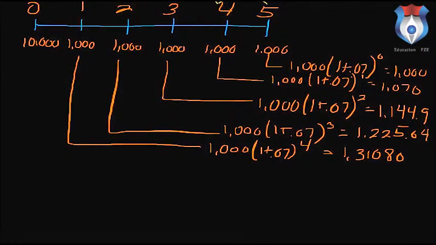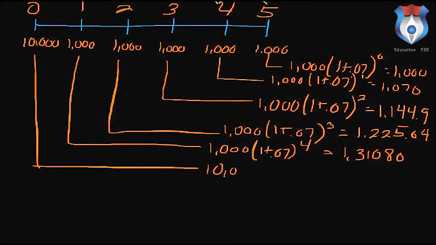The only thing else we need to do is actually take our $10,000 and also compound that to the 5th year. So we're going to move this over and do the same exact thing that we did with the other numbers before. Instead of being 1,000, it's going to be 10,000. And we're going to add that to 1 plus our interest rate of 7% to the 5th power. And that's actually going to get us $14,025.52.